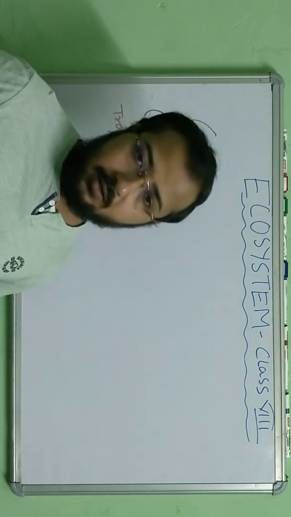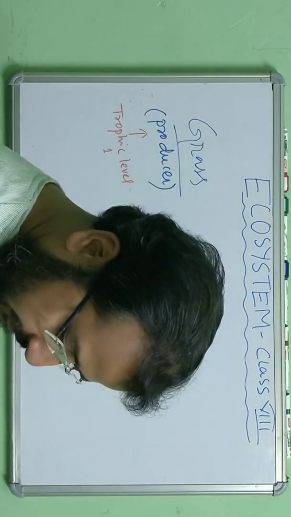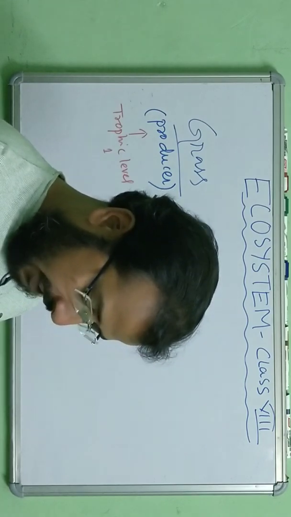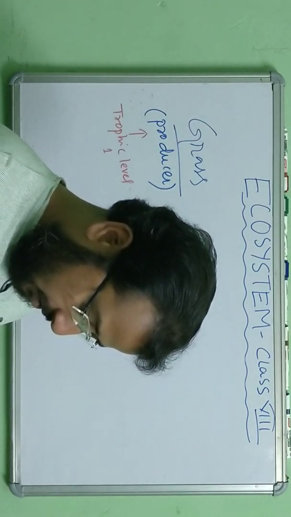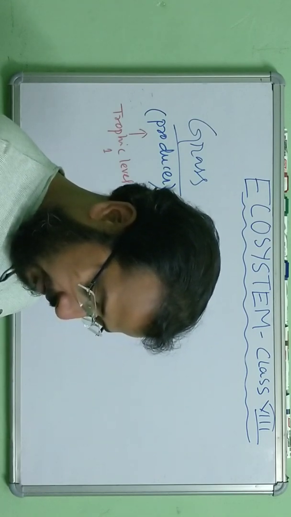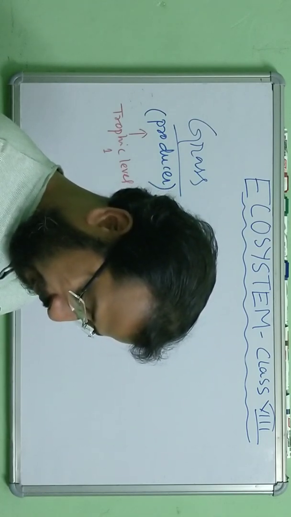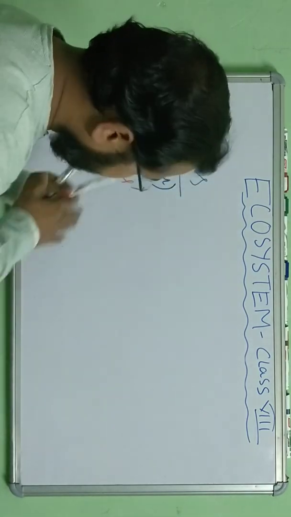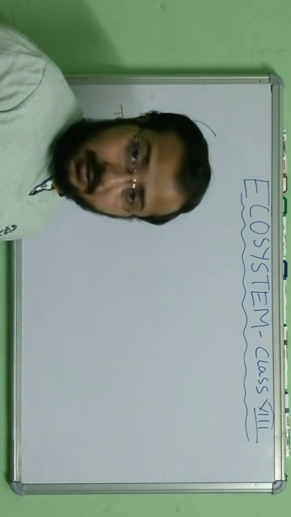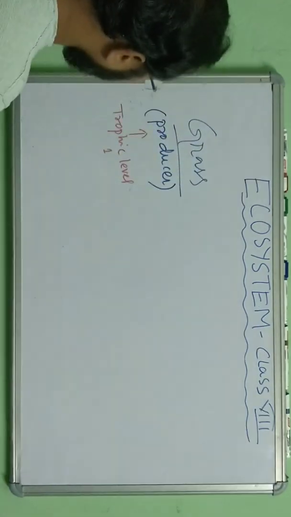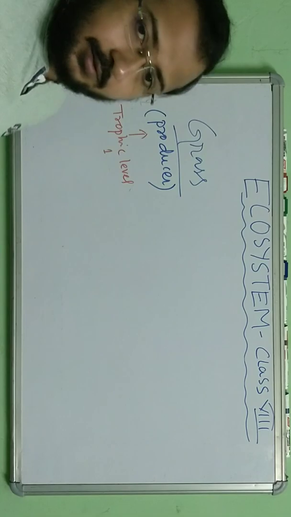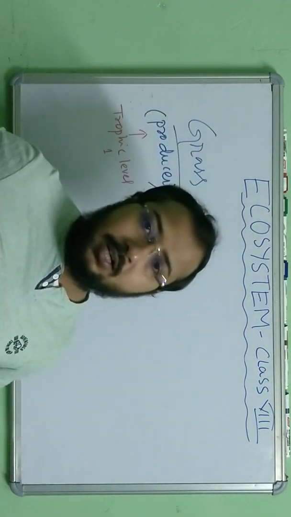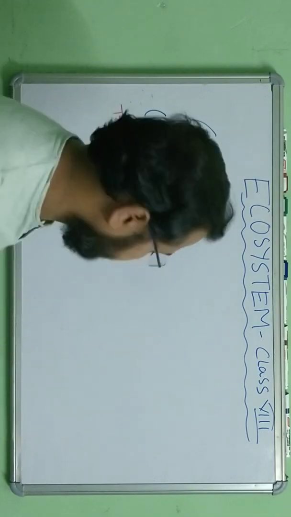I'm strictly trying to bind with the syllabus of class 8 standard. So trophic level 1, the producers. Clear? The different stages we denote by the term trophic level.